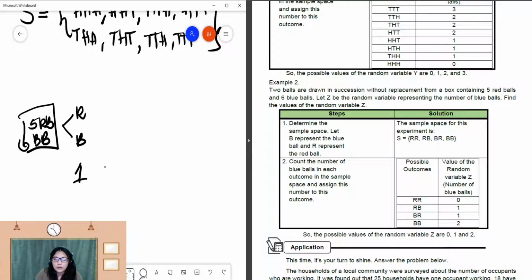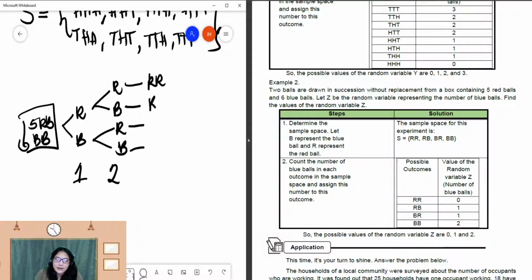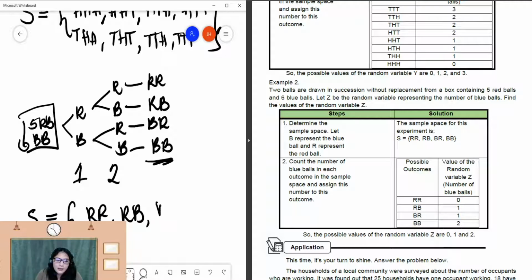Kapila man ta mo buhubot? Ka-2, ba? 2 balls are drawn. So, it could be here, after nimo nahubutan ng red, pwede gapon ka mag-red or blue, or red or blue. So, as you can see, naatay upat ka outcome. So, it could be RR, puro red, red and blue, blue and red, and then blue and blue. So, this is your possible outcome. If you're going to write this in a sample space, then it is RR, RB, BR, and BB.